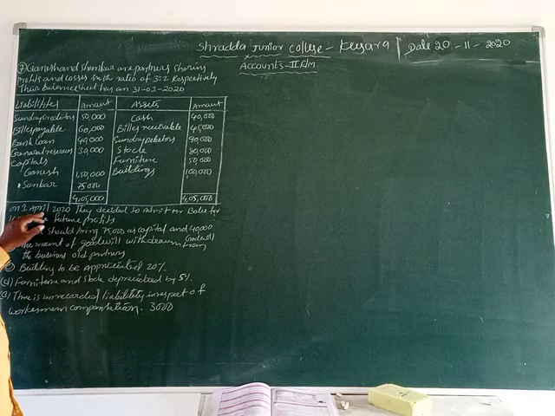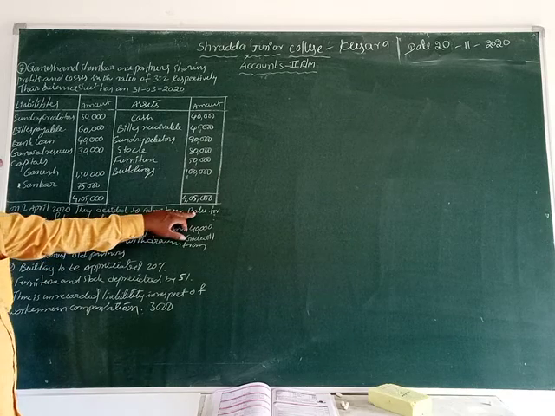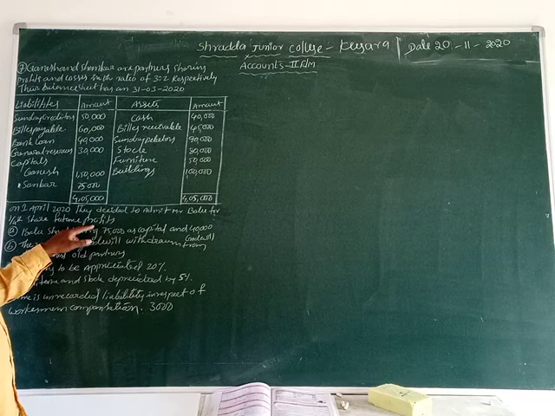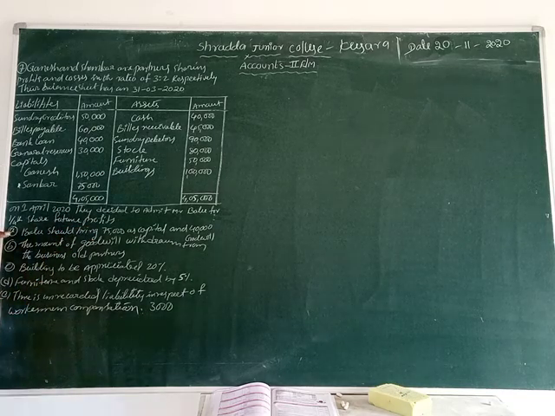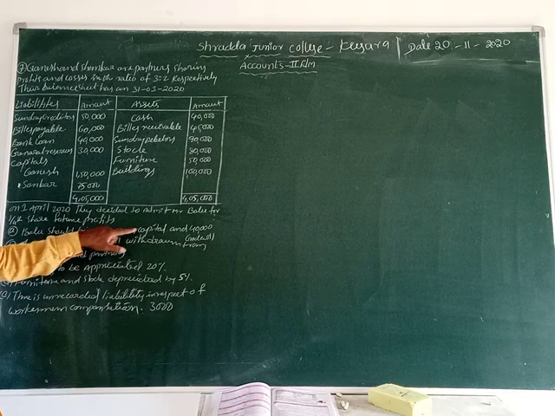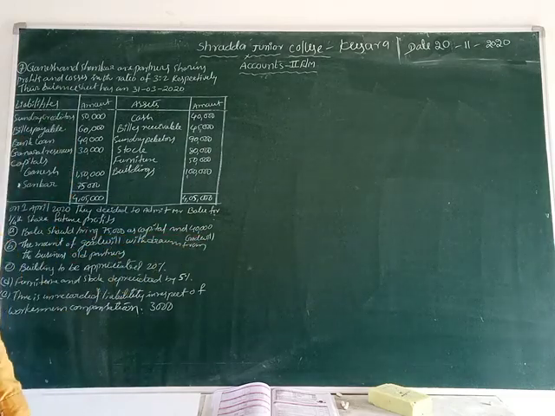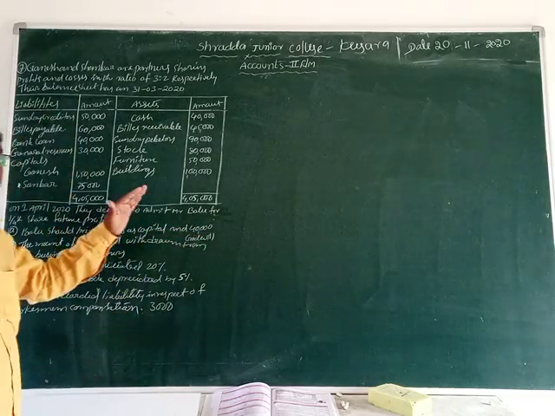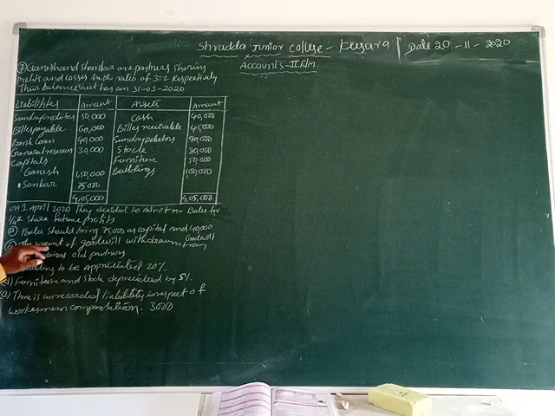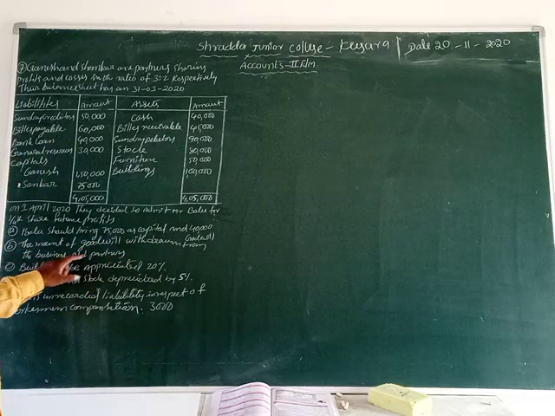Now on 1st April 2020 they decided to admit Mr. Balu for 1/4 share in future profits. Conditions: first, Balu should bring 75,000 as capital and 40,000 as goodwill. Second, the amount of goodwill is withdrawn from the business by the old partners.